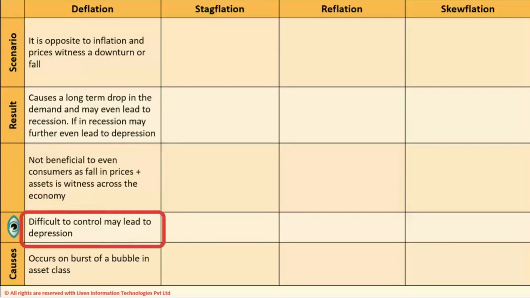It is difficult to control and may lead to depression. Occurs on burst of a bubble in an asset class. Bubble is a scenario where an asset class like houses, its prices keep on increasing, and when suddenly the market crashes, there is a sudden fall in housing prices.